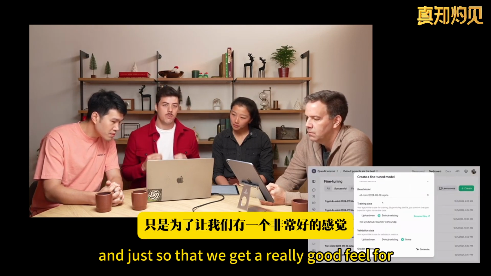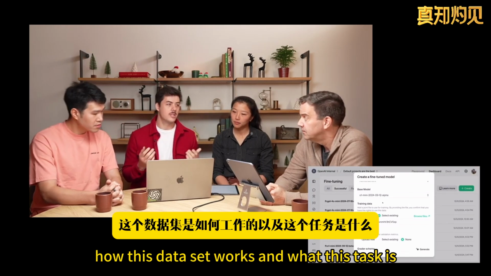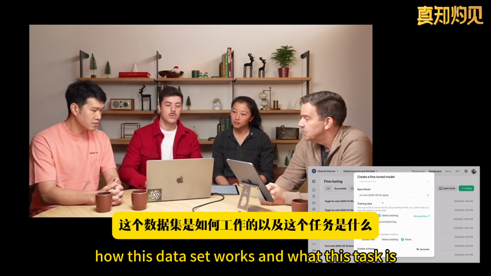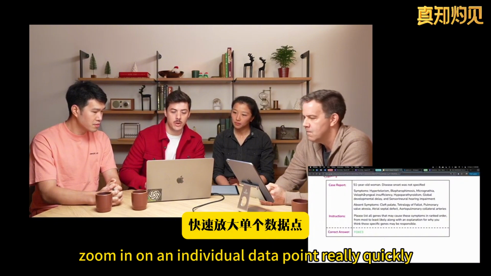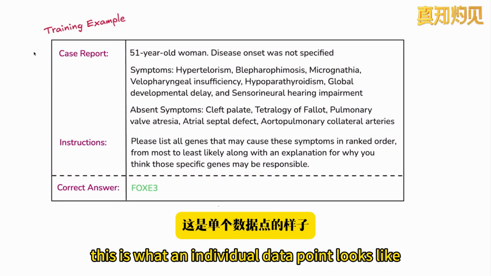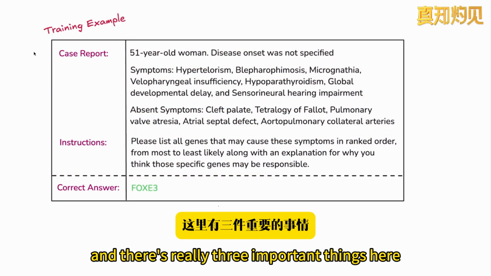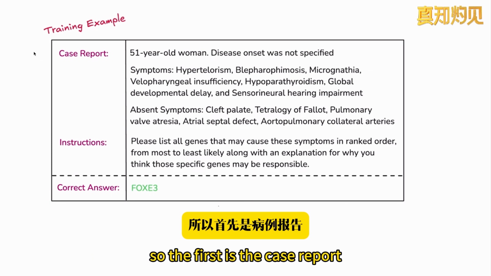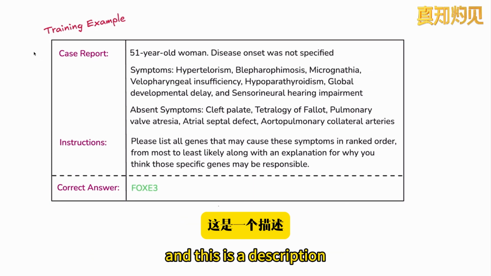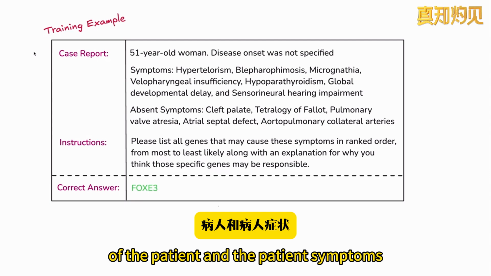Just so that we get a really good feel for how this data set works and what this task is, we'll zoom in on an individual data point really quickly. This is what an individual data point looks like, and there's really three important things here. The first is the case report, and this is a description of the patient and the patient's symptoms.